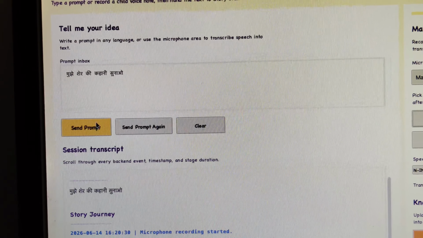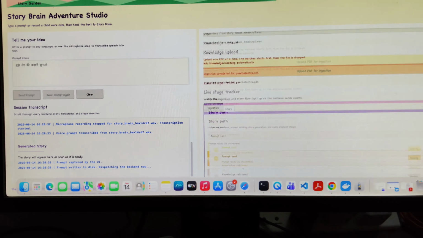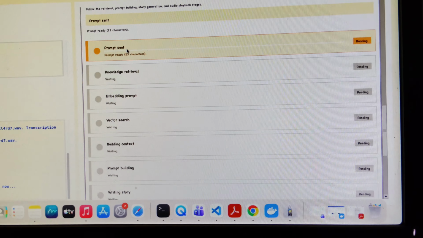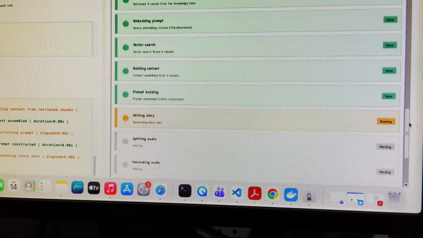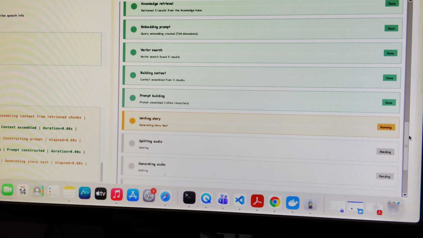Okay, now I'm sending the prompt to my backend. The prompt is sent. It is waiting for the knowledge retrieval. So now it is writing the story.